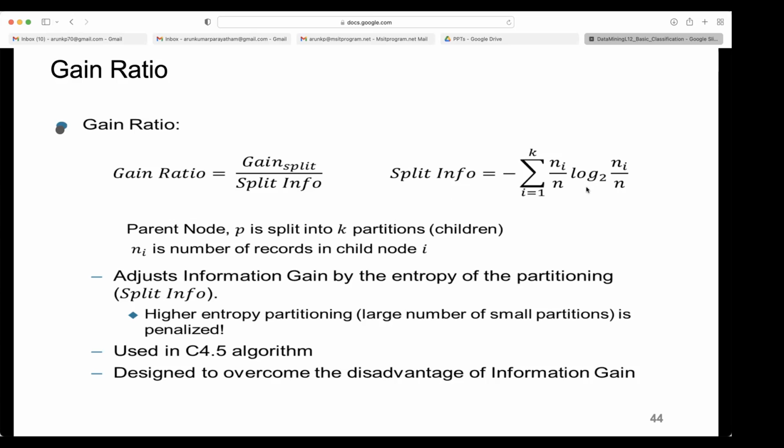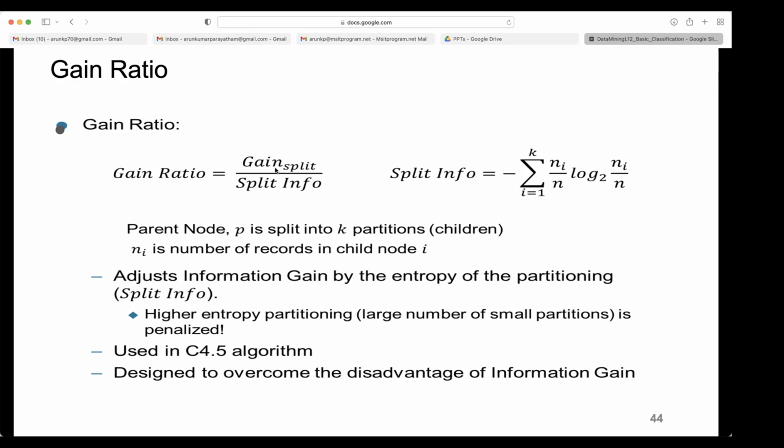The split information is computed like this. The gain split you can compute from any one of those formulas. In fact, we have studied two formulas: one is the entropy, the other one is the Gini index. The gain split is the same, P minus M.